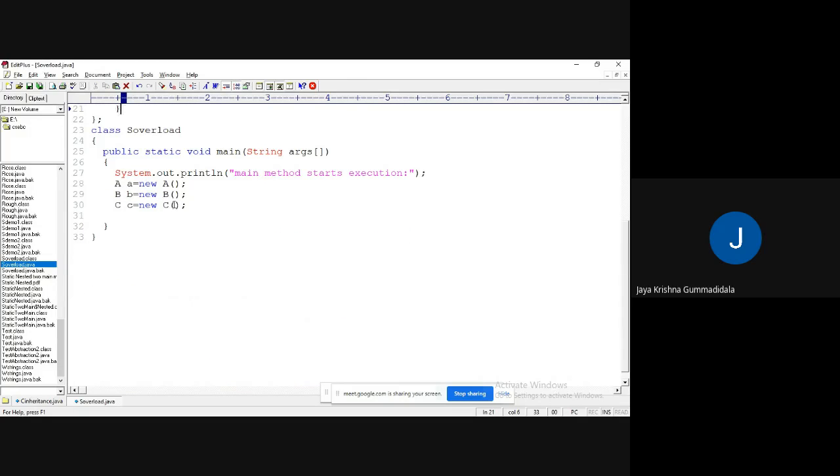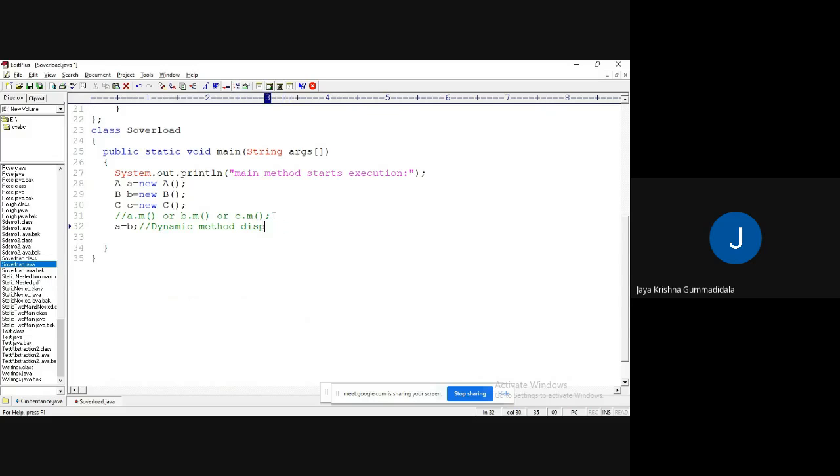But I don't want it like that. If I write like this, a dot m, or b dot m, or c dot m, for all these, what will happen? It is going to decide during compilation itself which m method to call. For example, if I make it like this, for a superclass object I assign a subclass object, then we can say that the dynamic method dispatch concept is applied.